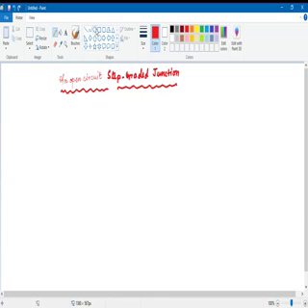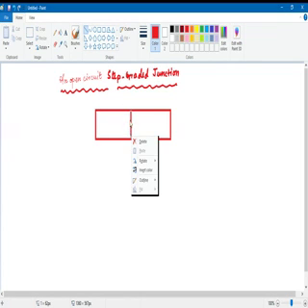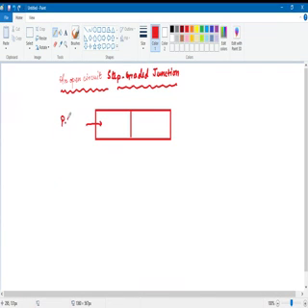So what happens if I talk of a P-N junction? If this is our P-N junction, this is our junction. This is the P type here, and this is the N type.